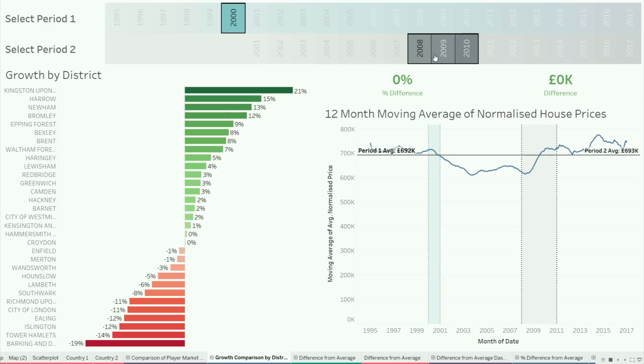So it's exactly the same principle where you have two sets, one for your period 1, another set for period 2, and then you conditionally return the market value based on your selection and then difference those, or take a percent difference, and then you can slice it by the district. So it's exactly the same calculations to build something like this for an analysis of change over time.